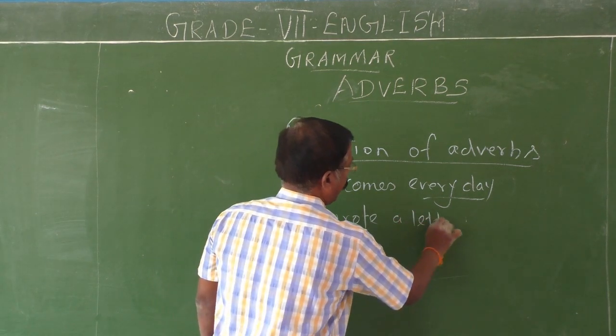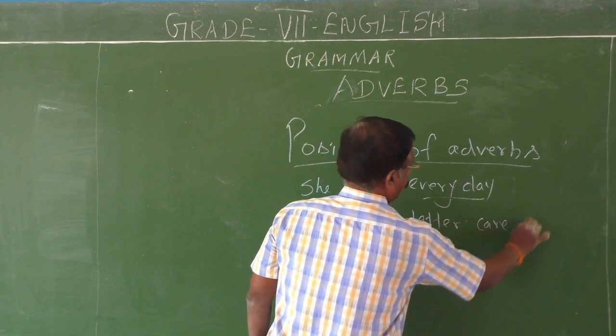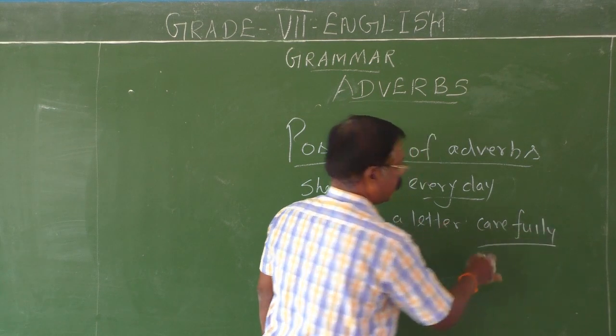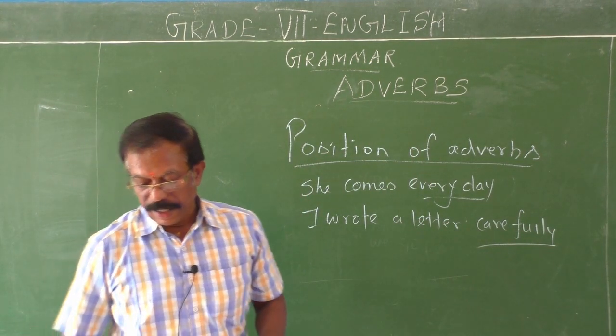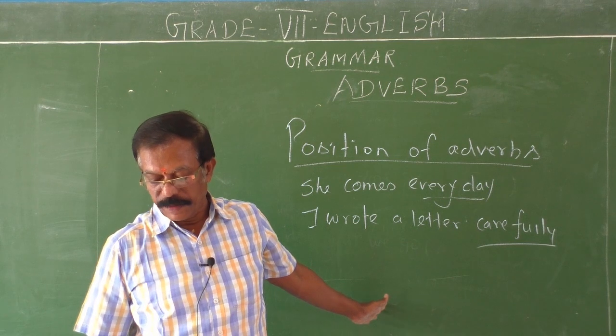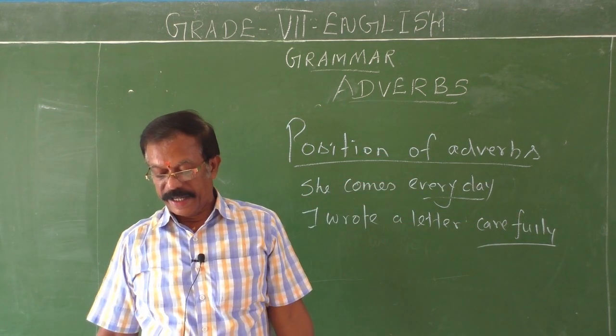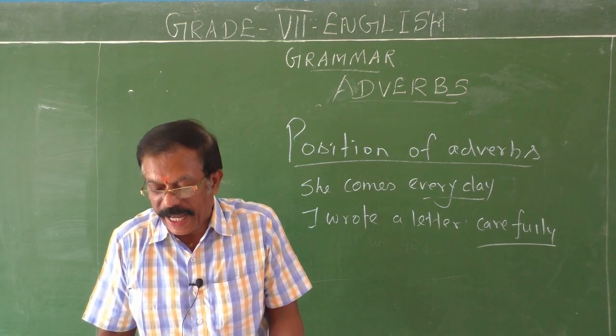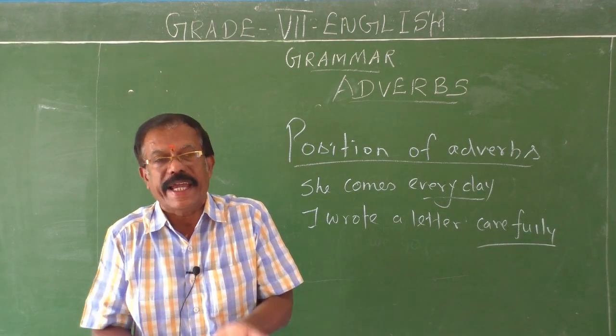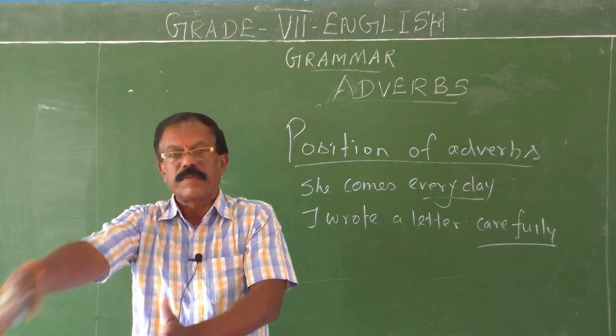And I met my friend here, place. The lion roared angrily, manner. I will finish the work tonight, time. So they are called the position of the adverbs.